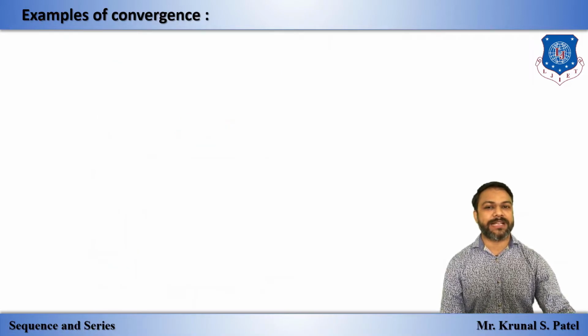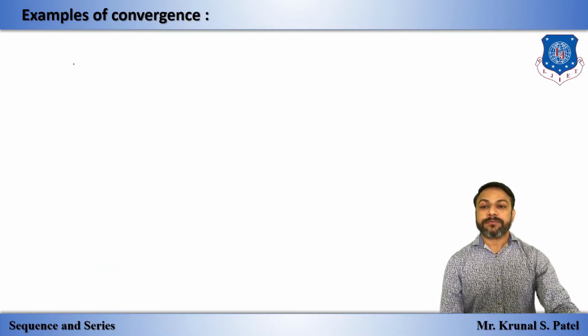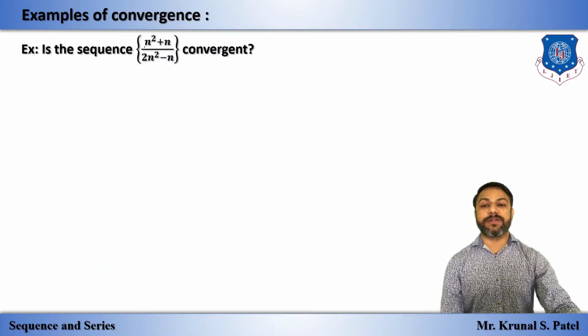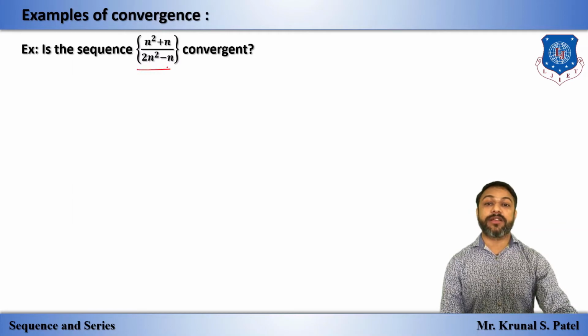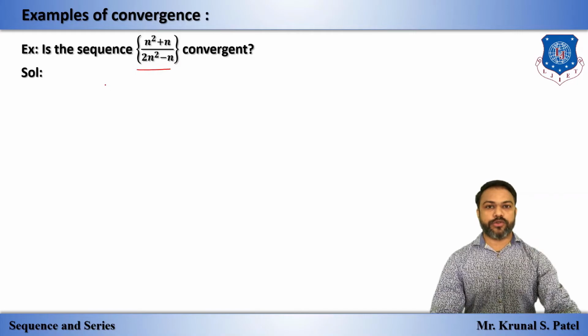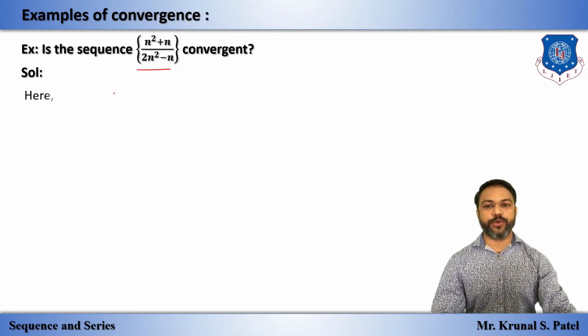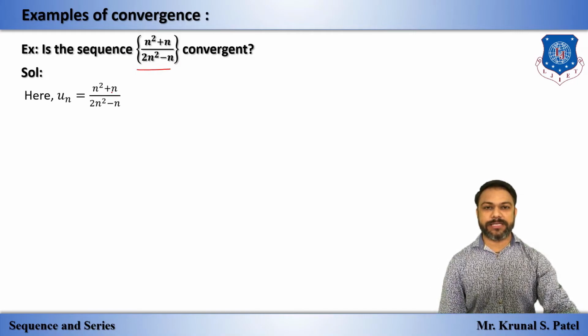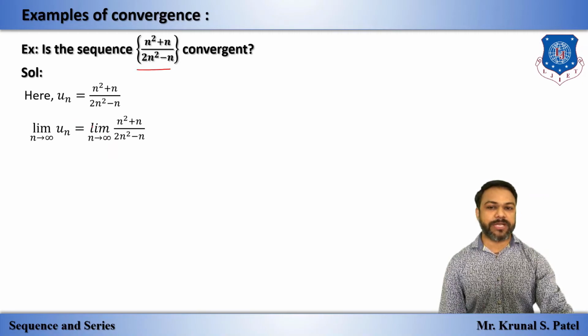One more example we have. Is this sequence convergent? It is convergent or not, we have to check. Solution. Let's start with un. We have un equal to this. Now we will apply the limit on both sides.